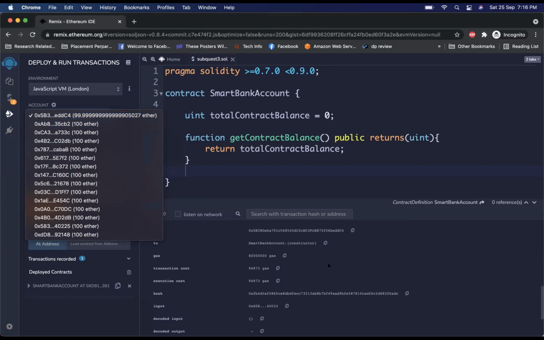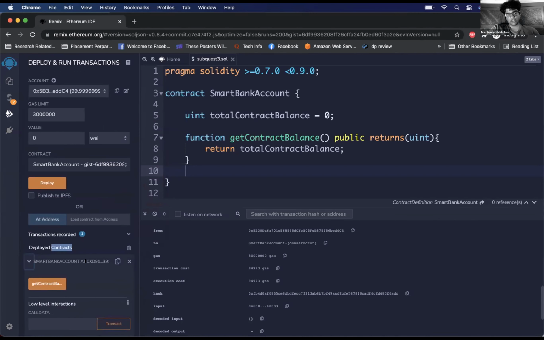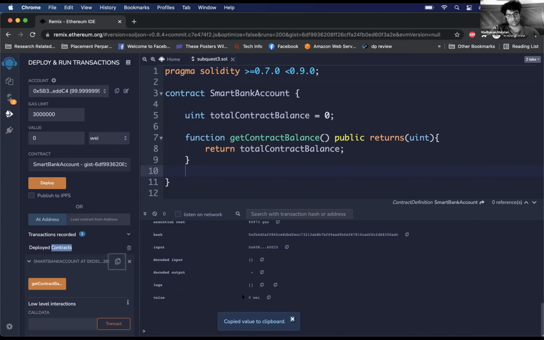But under deployed contracts on the left bottom of the screen, you see smart bank account at 0xD91. So that 0xD91 is the address of your contract. Why don't you copy that and paste it somewhere? So this is the address of your contract, and you can do the same with your account. You'll see that they are different.